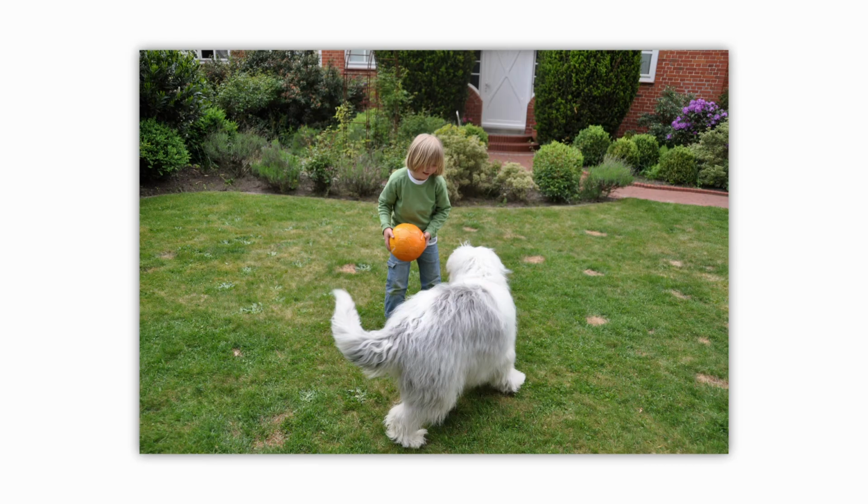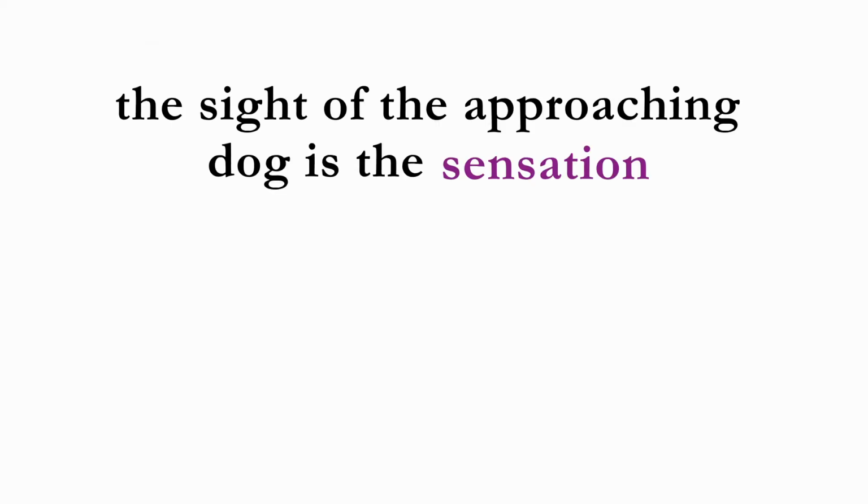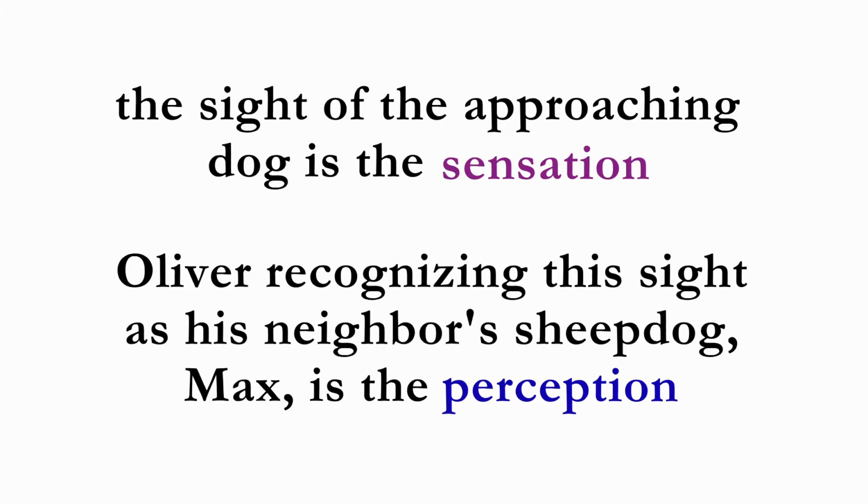In our second example, Oliver is playing in his front yard when a fluffy dog wanders up to him. As the dog gets closer, Oliver recognizes the dog as Max, his neighbor's sheepdog. In this example, the sight of the approaching dog is the sensation, and Oliver recognizing this sight as his neighbor's sheepdog Max is the perception.